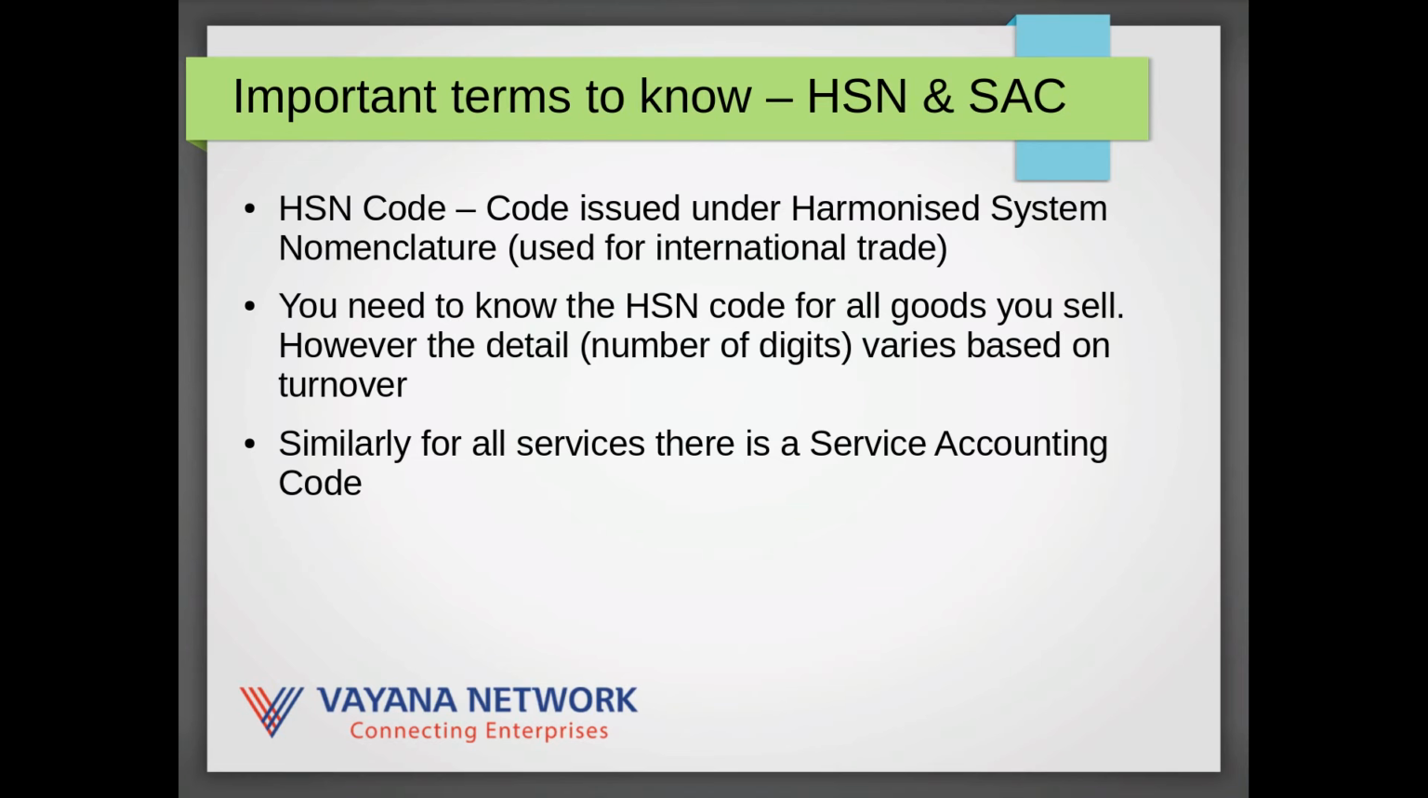As a company, you do need to know the HSN code for all the goods you sell. However, HSN codes are 8-digit codes, and sometimes you are not required to know all of those. Smaller companies might just need to know the first 2 digits, some others 4, and some others the complete code. Similar to HSN, there is a series of codes for services called service accounting codes, and if you are in the business of selling services, you would obviously need to know the SACs for all the services that you do offer.